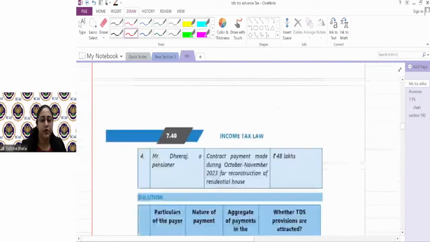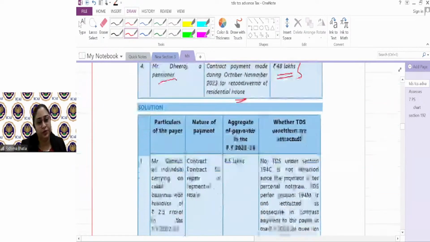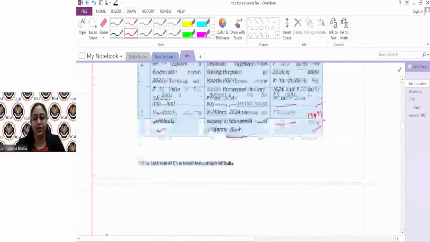Let's take an example of Dheeraj, a pensioner, salaried person. Contract payment made between October to November for reconstruction of residential house, 48 lakhs. Even if that person had a turnover of more than 1 crore, he would not have been covered under 194C. Why? Because it is a residential house, and he is a pensioner, and the amount is less than 50 lakhs, so no 194C, no 194M for Dheeraj. Got it, guys? Now let's move to the next section.